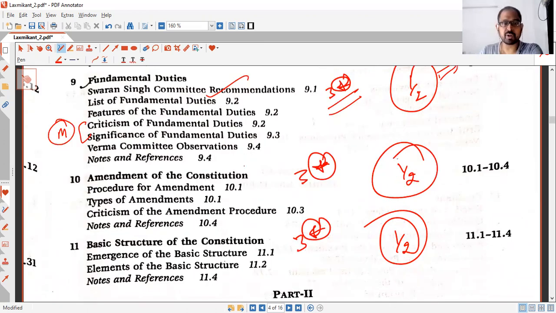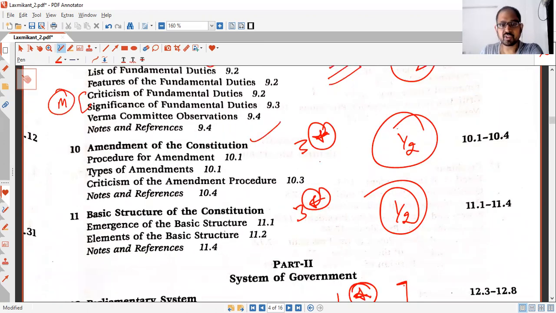Next, going to the amendment of the Constitution. So you need to know about Article 368 and what the procedure is under this article, or what the procedure is to amend those things which are outside the purview of Article 368, and how Parliament can amend the federal features. So these are a few things that you should know about this.